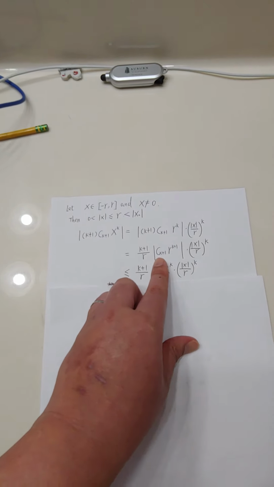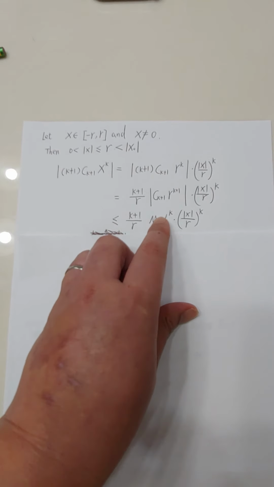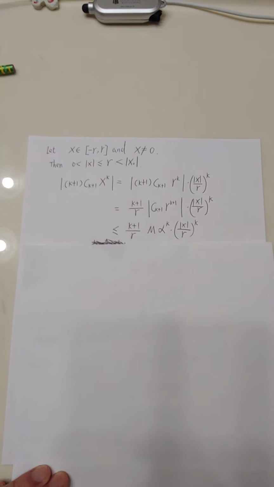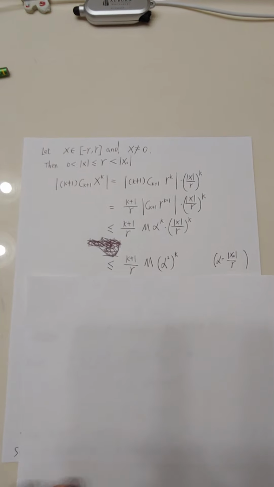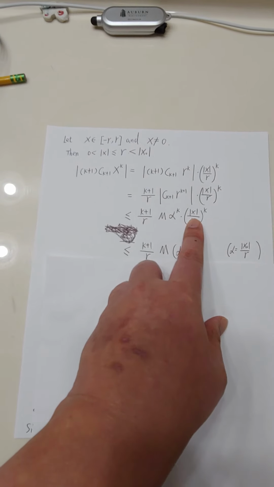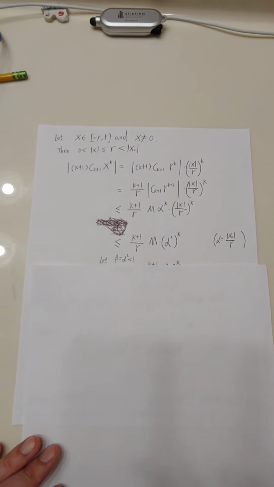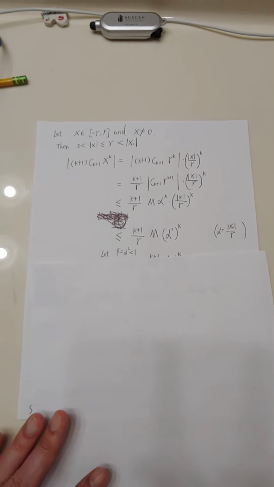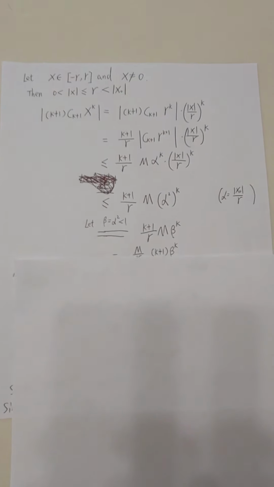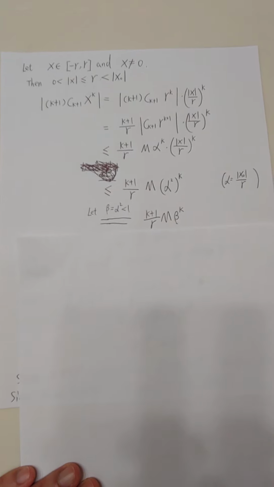And we know by the proof of the first part that this one is bounded by m times alpha to the k. So here alpha is x naught over r. And of course alpha is greater than this one, so we can replace it here by alpha also. So alpha squared to the k's power, right? For our convenience, we let beta be alpha squared. Alpha is less than 1, so alpha squared is also less than 1. So beta is less than 1. So we can write this one as k plus 1 over r times m times beta to the k.